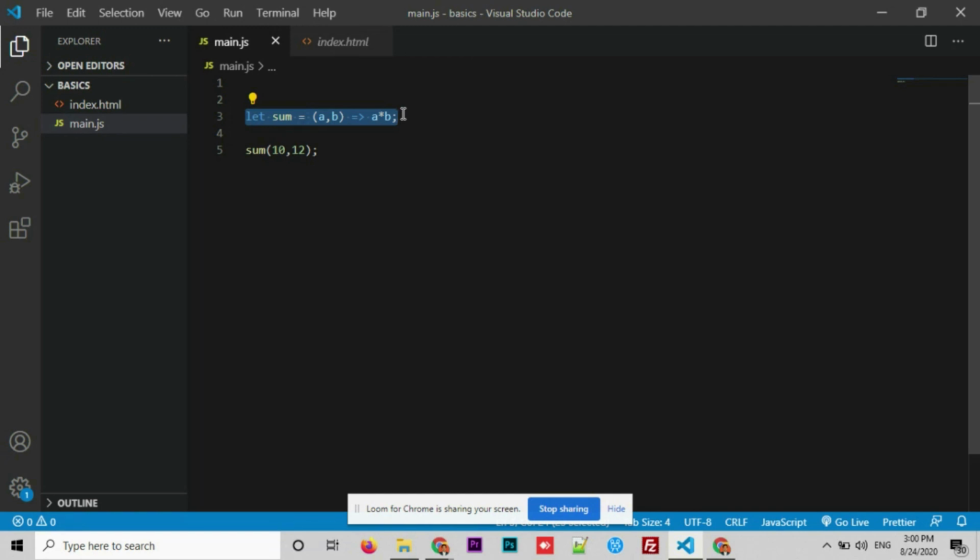Precisely, if you want to talk about the differences between a normal function and an arrow function, coming to the usage of the this keyword, the scoping varies between a normal function and an arrow function. We are going to discuss that in the coming videos, because I am yet to introduce the this keyword in the series. See you in the next video.